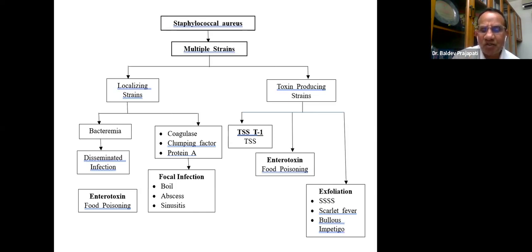Toxin, particularly toxic shock syndrome toxin 1, the superantigen, will cause toxic shock syndrome. And exfoliatin, the exotoxin, will cause staphylococcal scalded skin syndrome, scarlet fever, and bullous impetigo. So when you know this particular presentation of the patient, you know which toxin is involved and which drug should be given.